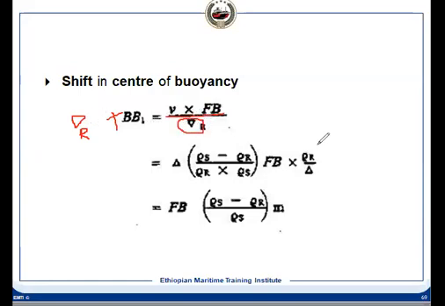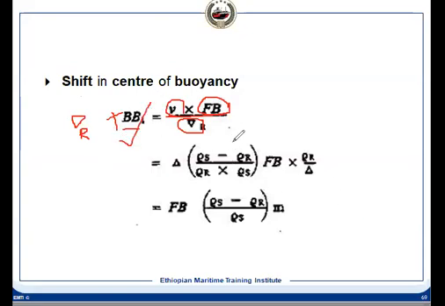If you take moment at the initial position at B, on that vertical line, how much will B shift to B1? That multiplied by the inverse delta R, because when you are talking about the volume of displaced water, you have to take the volume of displaced water for the buoyancy. So B1 multiplied by this volume of displaced water is equal to small v multiplied by FB, because that is the distance of the change of volume centroid. And we can find out B1.